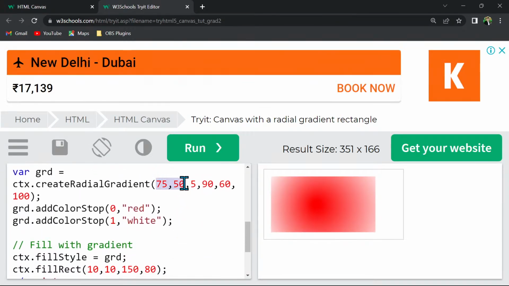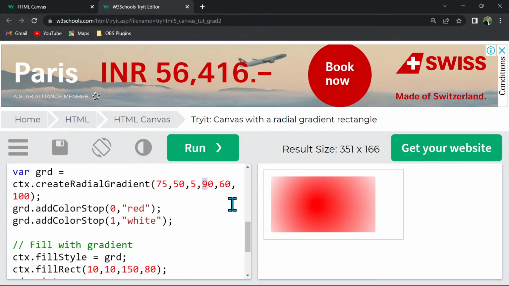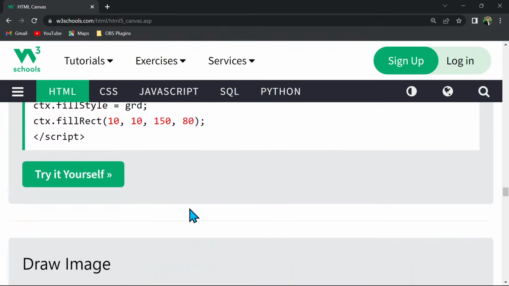So these are the xy axis. If we write, let's say, 50, it is going to create 50 weightage of that dark background. If we write 5, then that weightage is minimized. If we write this 80, then also the white color portion is minimized. The same way we have to deal with the values.